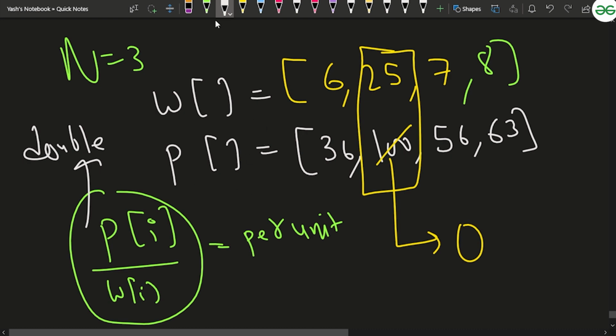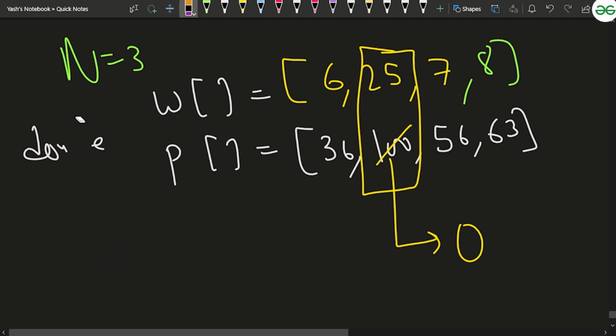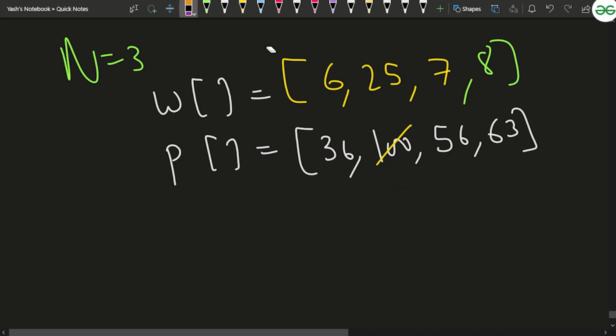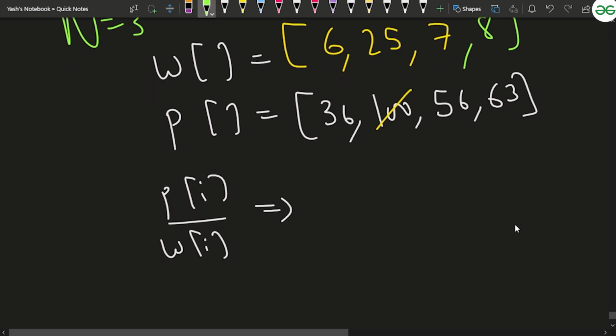Now once you have this done, let's try and see what will happen. Let's try and associate with this part, like what will happen when P of I is divided by W of I. So what will the per unit profit actually be? If you observe here, the weight is 6 and the profit is 36. So the per unit profit will be nothing but 6 in this case.